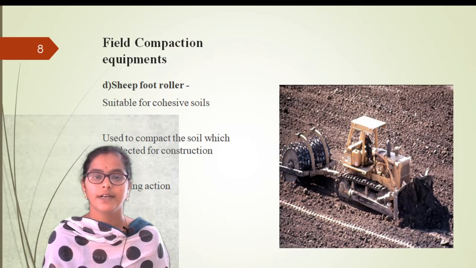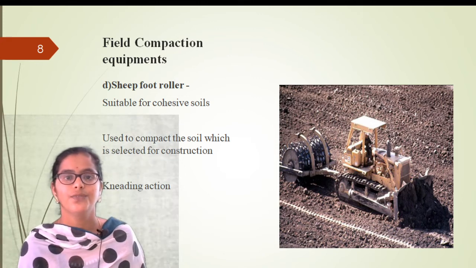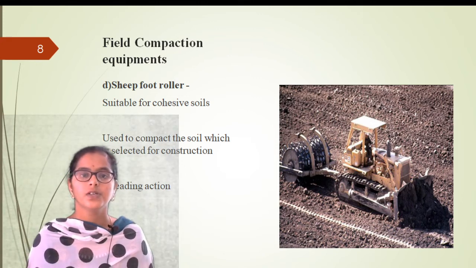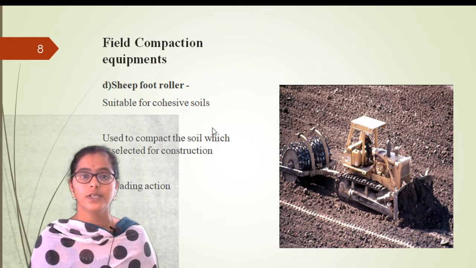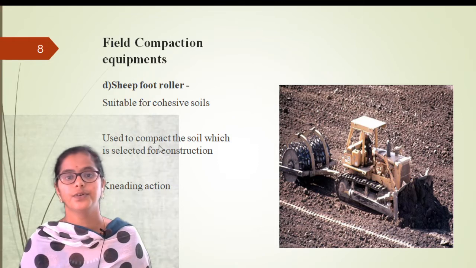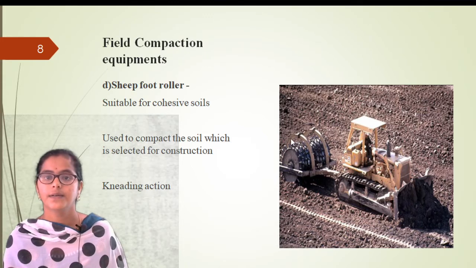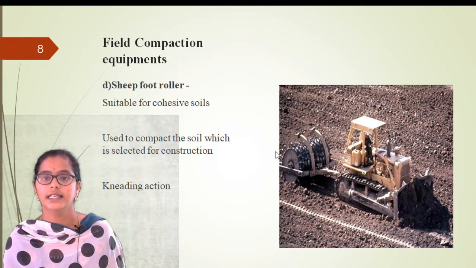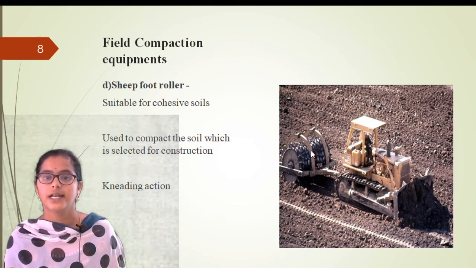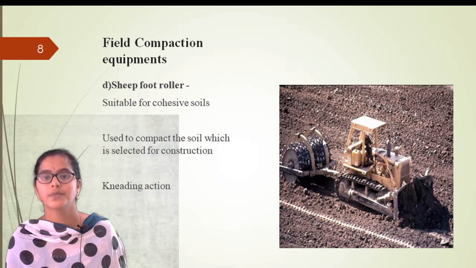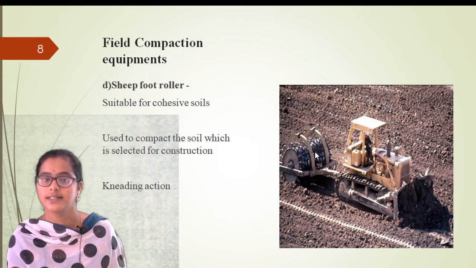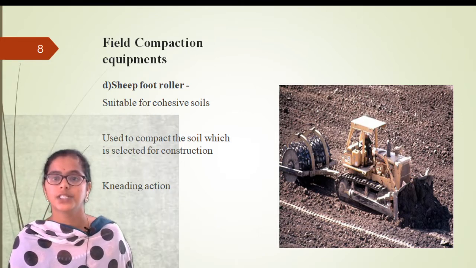So the next equipment is sheep foot roller. It is suitable for cohesive soils only, right? If you see the equipment, here some extra projections are there. This is called a sheep foot roller, with extra projections to give the kneading action on the soil.